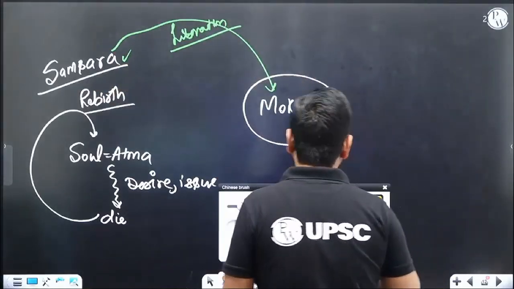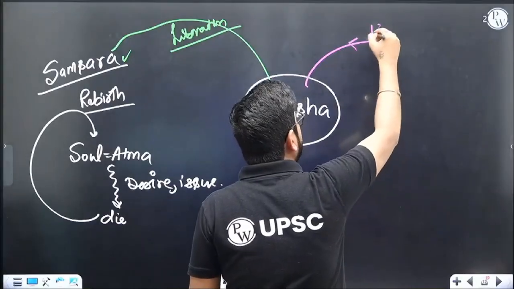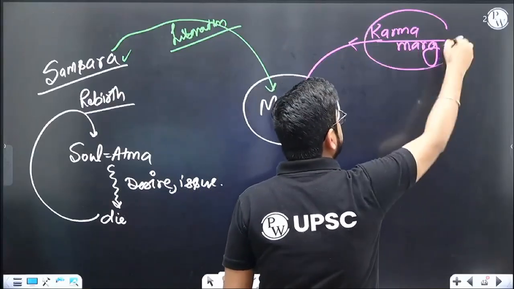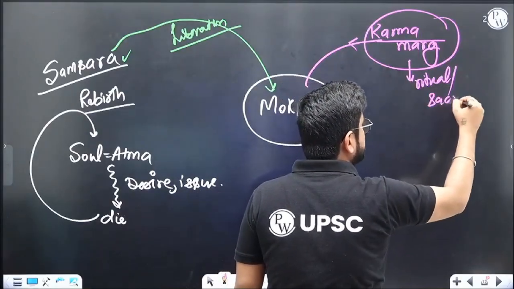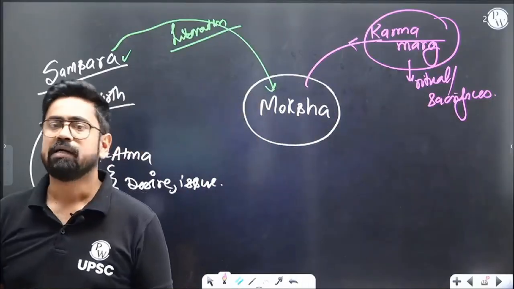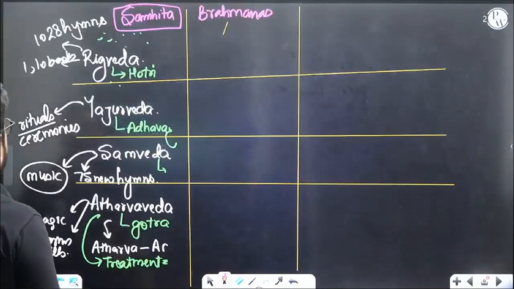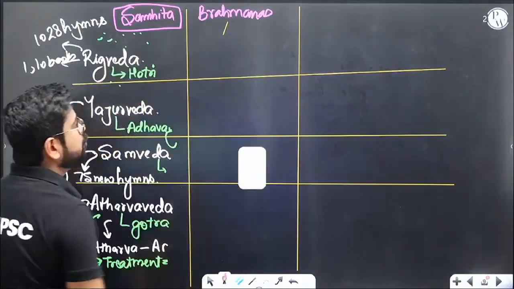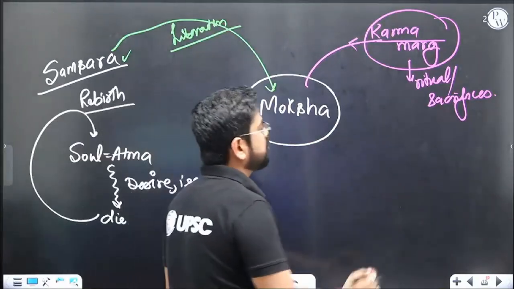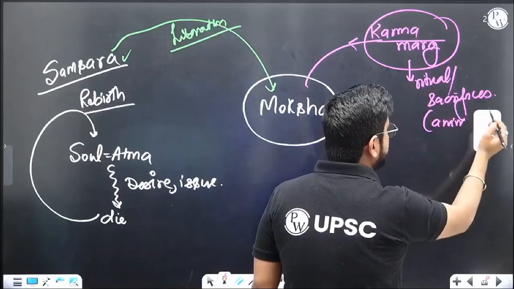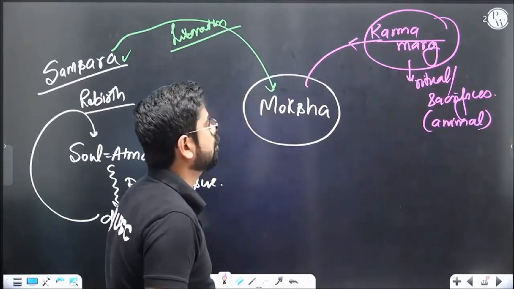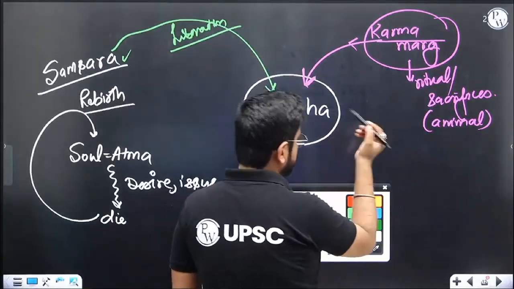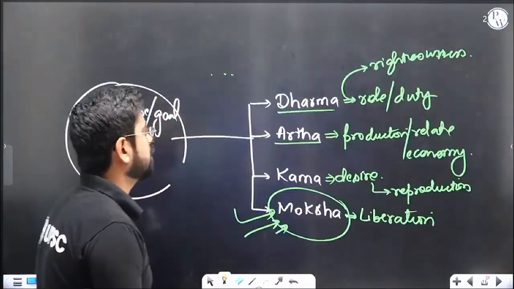Now, what are the possible ways? As per the Indian philosophy, one way is karma. It means if you do karma, what kind of karma? If you do rituals and sacrifices, that is what was being proposed over here. If you do these rituals, and Brahmanas are explaining the same thing, so both were talking about the same thing. If you do yajna, ritual sacrifices, also including animal sacrifices, as per theory, then you will get moksha. So this is one way of liberation. Another way important to us, which we'll learn sometime, we can get back to it, but let's continue.